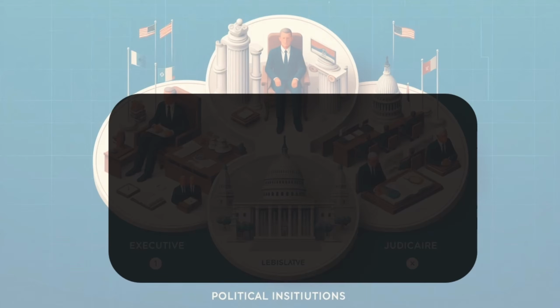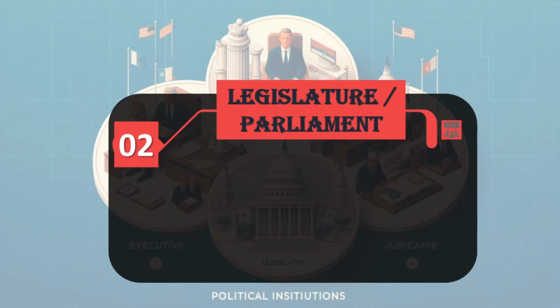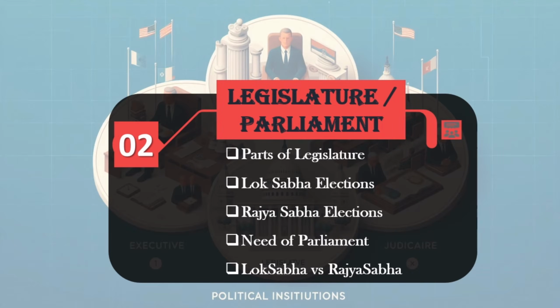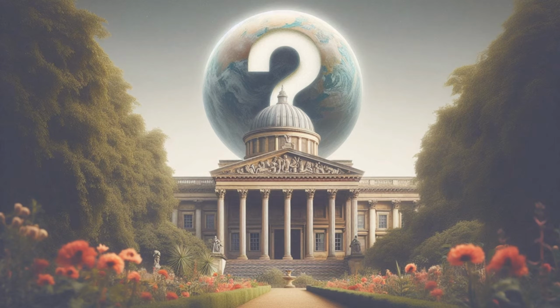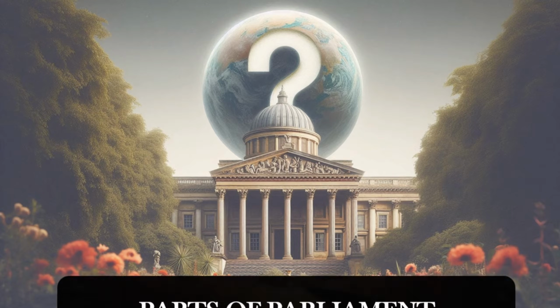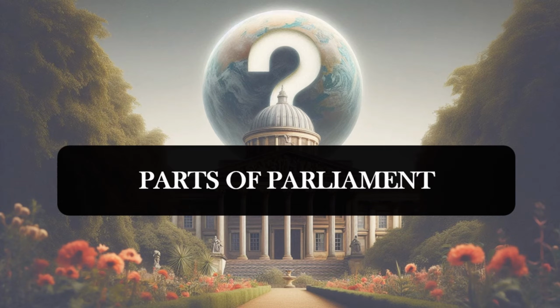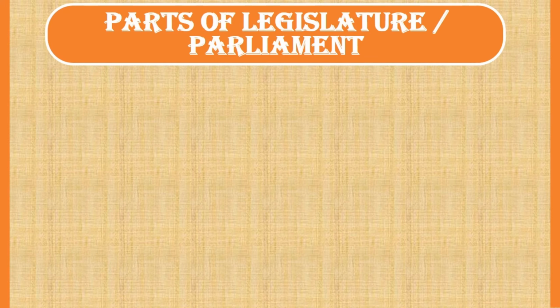In the next topic, we will study legislature in detail. Legislature is the political institution which is responsible for making laws. In India, at central level, Parliament is the lawmaking body. Let us study different parts of Indian Parliament. The legislature in India consists of three main parts.